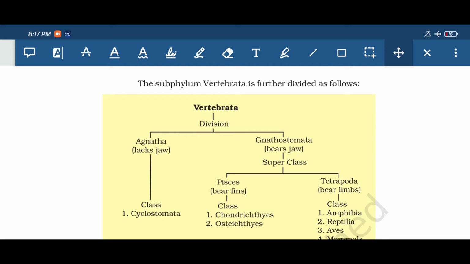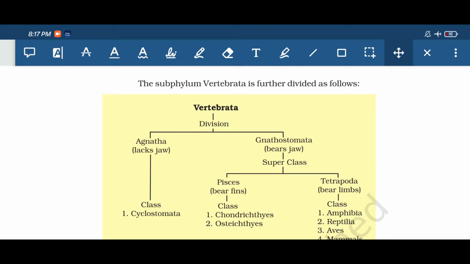In this video, I'm going to explain about classes Cyclostomata and Chondrichthyes, and then the continuation. In the last class, we had discussed about Chordata and classification of Chordata, and also about Vertebrata and classification of Vertebrata. So, recalling the classification of Vertebrata,